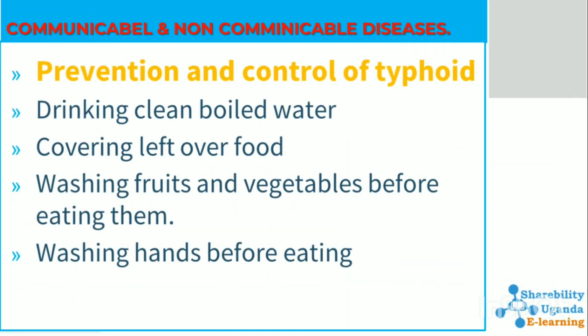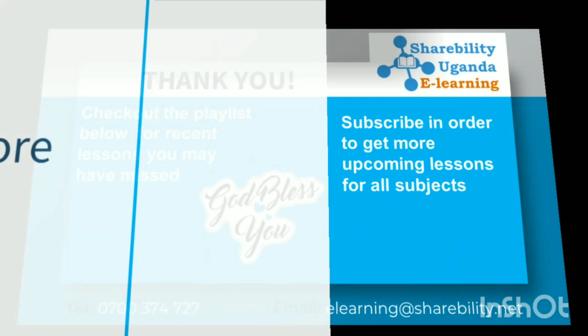Prevention and control of typhoid. Typhoid can be prevented just like the other diseases that we've looked at, cholera and dysentery. Drinking clean boiled water, covering leftover food, washing fruits and vegetables before eating them, washing hands before eating food. Those are some of the ways we can prevent typhoid, just like dysentery and cholera.